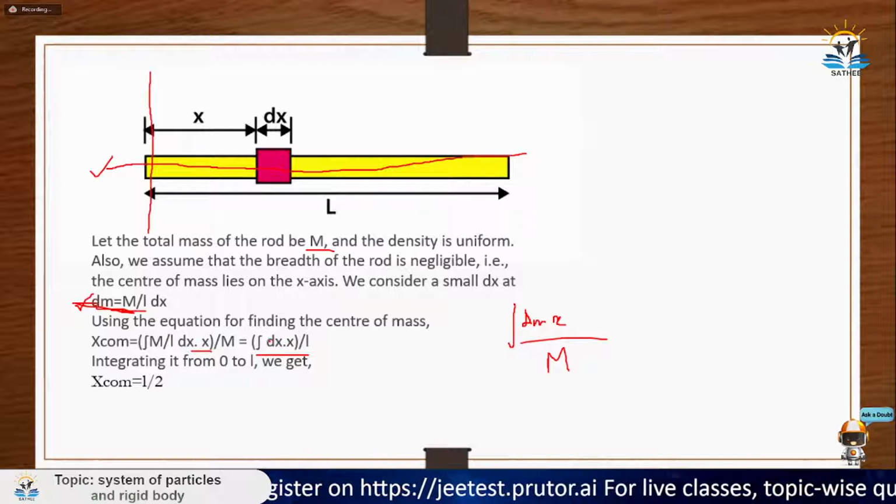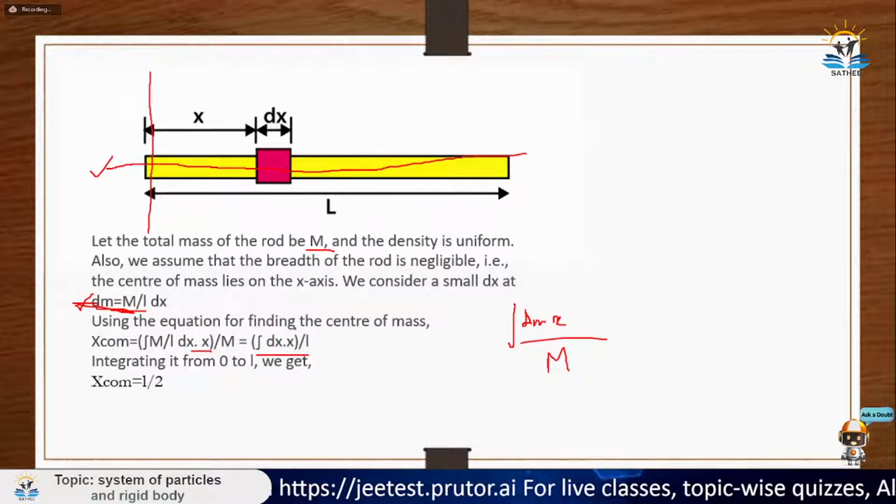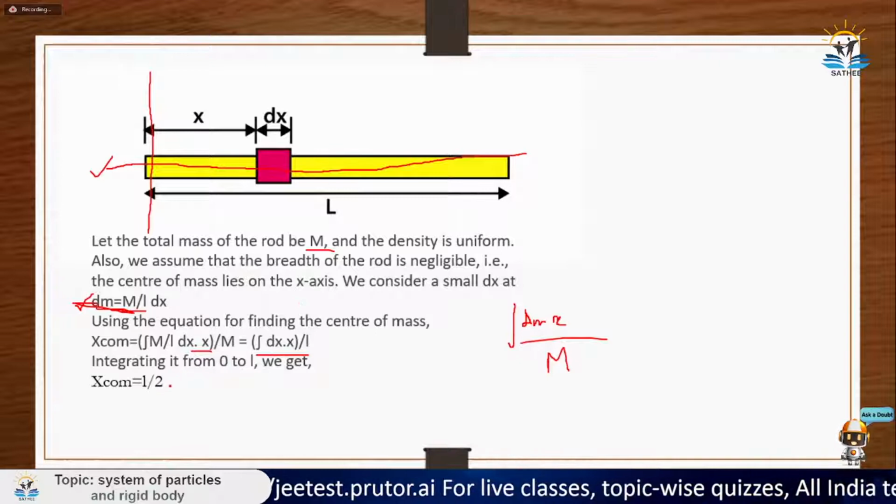So it is x squared by 2 from 0 to L, which gives L squared by 2 divided by L. One L cancels out, and what is left is L by 2.